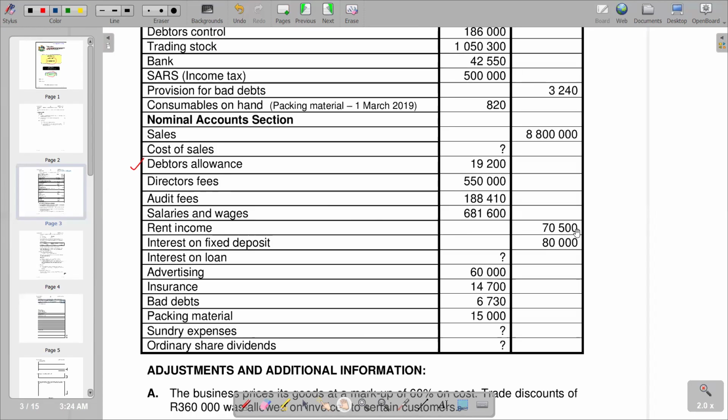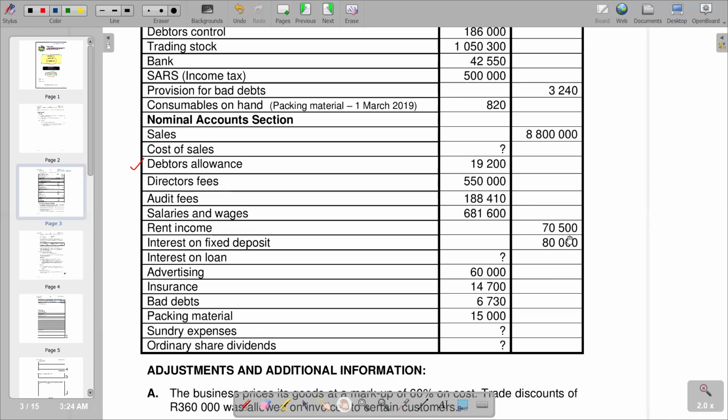It's 70,500. So we now check whether there is any adjustment that is going to affect our rent income. Remember, the rent income that we have in the pre-adjustment trial balance under the nominal account section represents the actual amount that was received for rent.